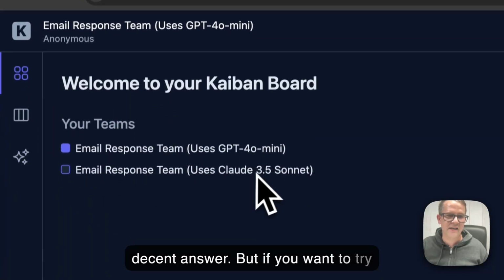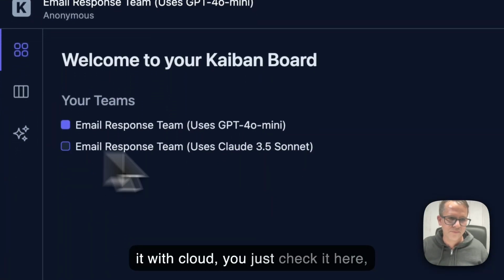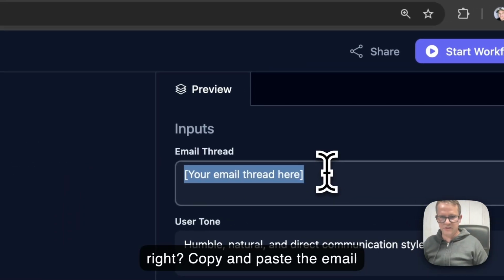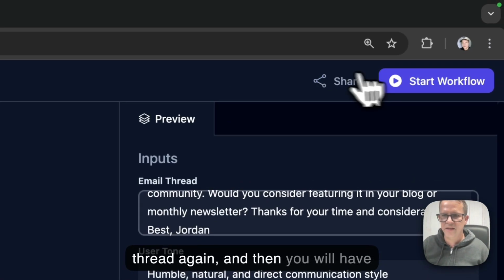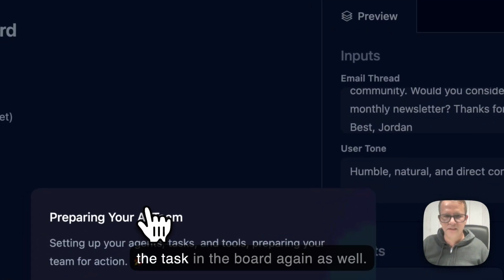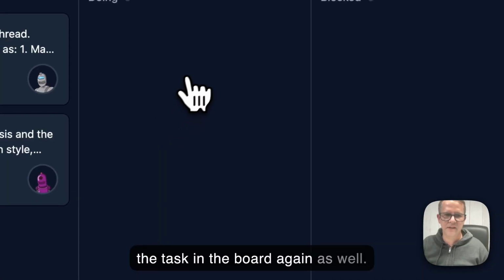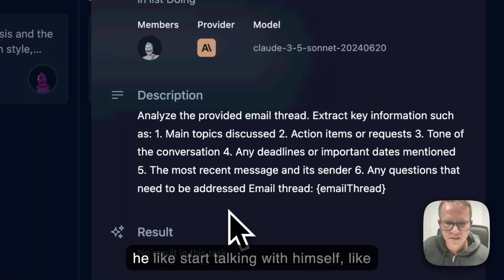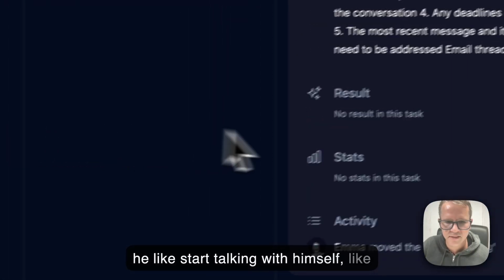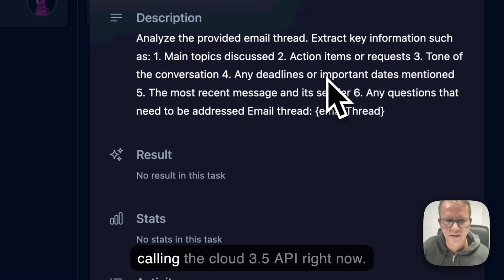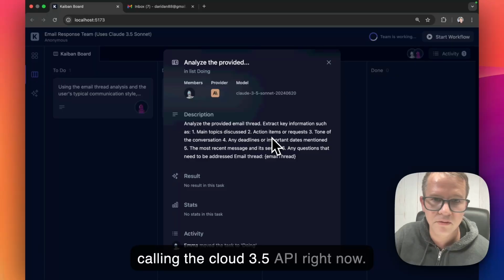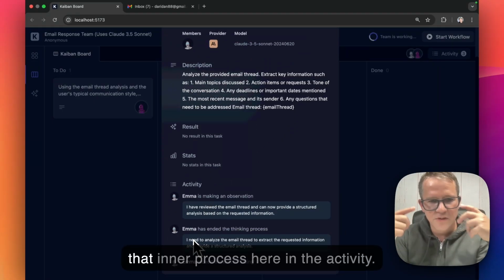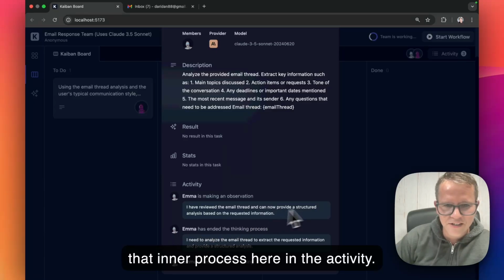But if you're gonna try it with Claude, you just check it here, right? Copy and paste the email thread again, and then you will have the task in the board again as well. And see how this agent Emma starts talking with himself, calling the Claude 3.5 API right now, and you see that inner process here in the activity.